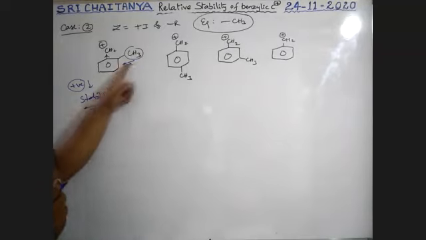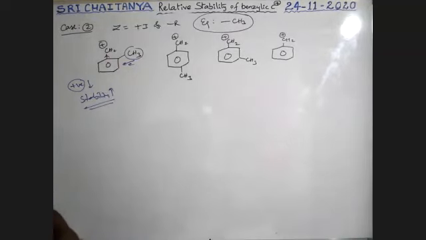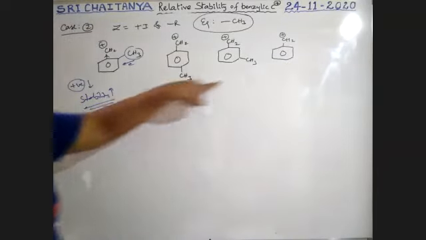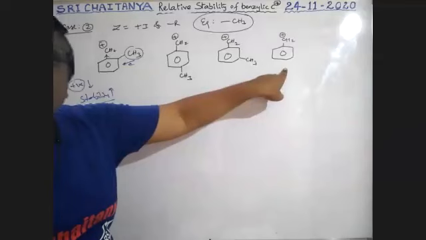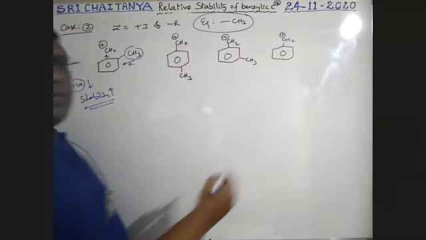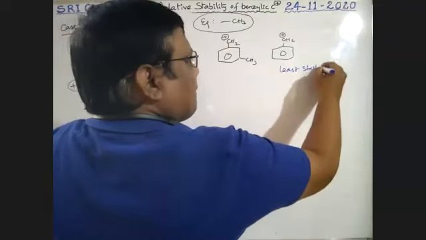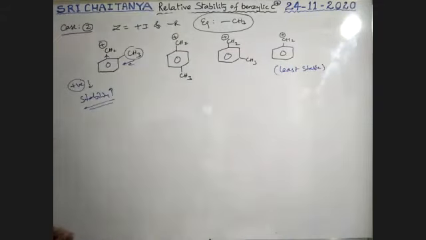Therefore, the methyl group increases the stability of the carbocation. Compared to the one without any methyl group, this is the least stable, boys.